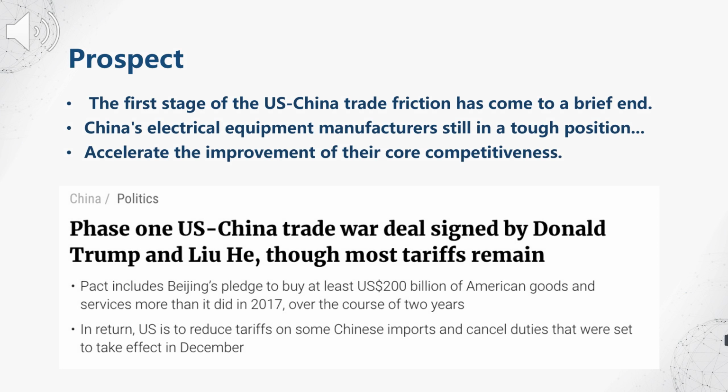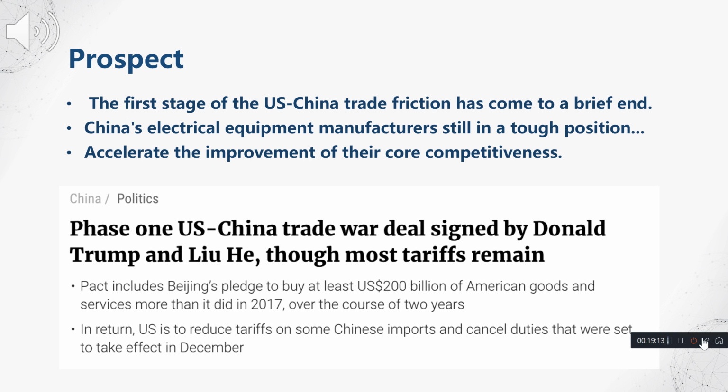On January 15, 2020, the two sides of the trade war reached an agreement that brought the first stage of the US-China trade friction to a brief end. But that doesn't mean everything can recover. The US remains at a 7.5% to 25% tariff level on $317 billion worth of goods. For Chinese electrical equipment manufacturers, they are still in a tough position.